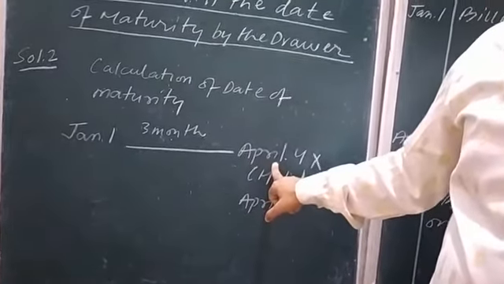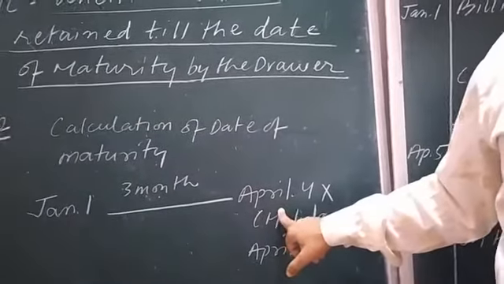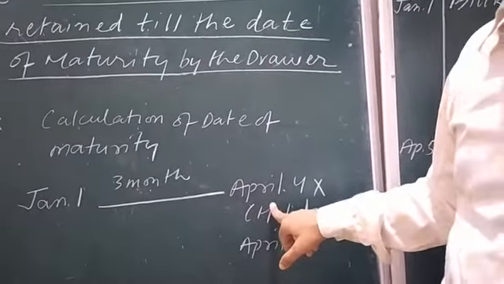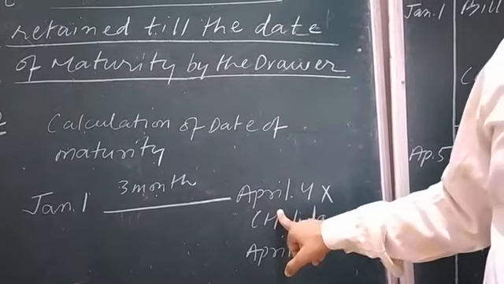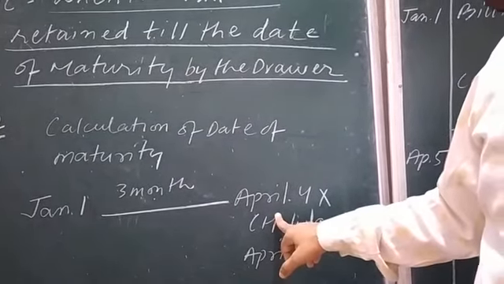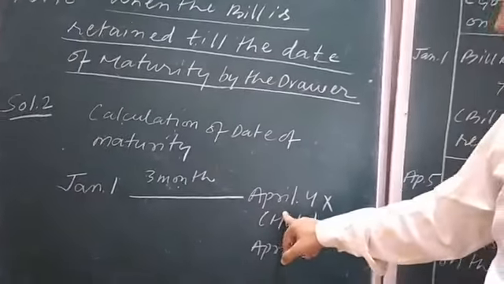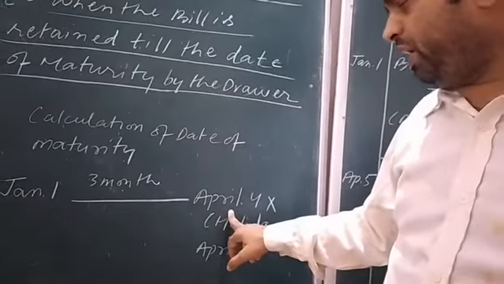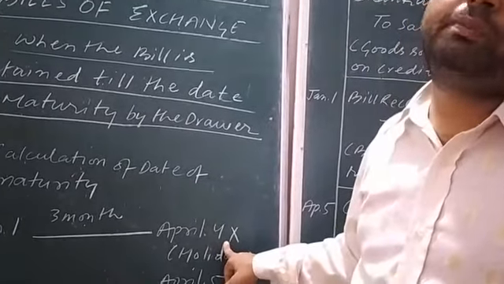For calculating the date of maturity, we add 3 days of grace. 3 days extra time is provided to the purchaser to make payment of the bill if he or she finds himself or herself incapable of making payment. Just add April 1 plus 3 days. The date of maturity will be April 4.